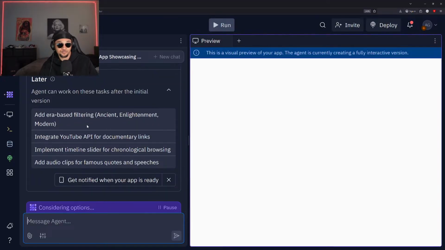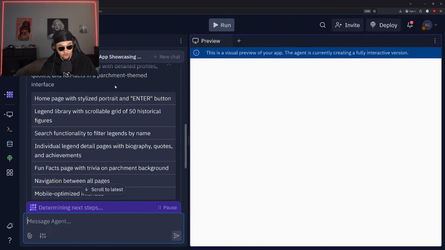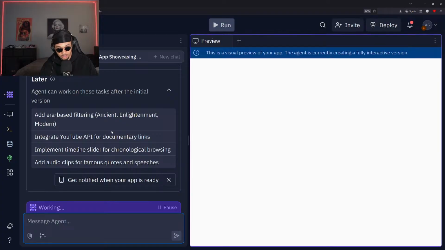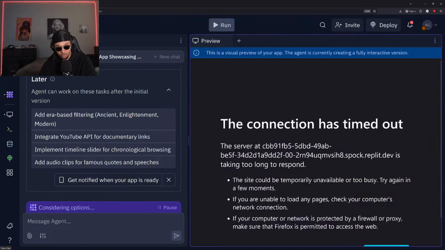All right, so interesting that we put in all the same information originally, right? But it looks like it actually pulled up different results for us. This time it's saying that we can integrate YouTube API for documentary links here. I didn't see this originally. Error-based filtering. That's pretty interesting.